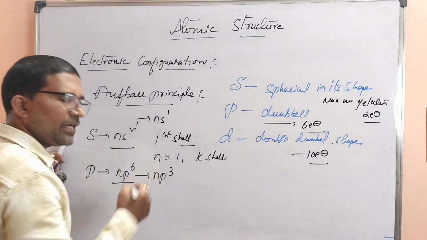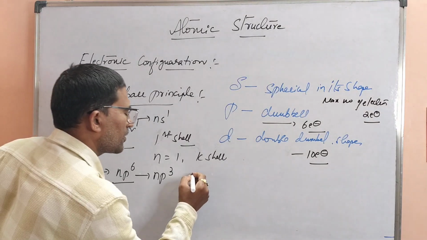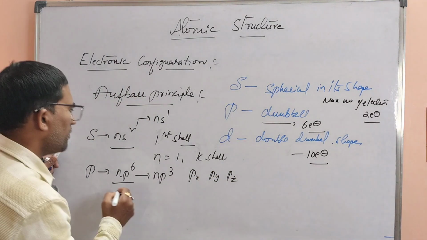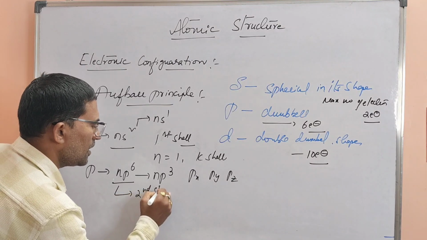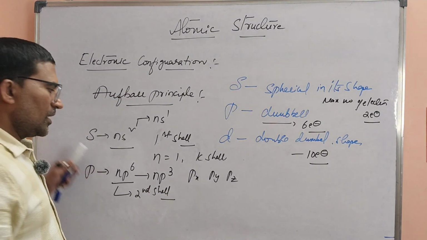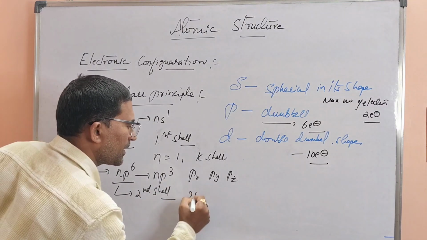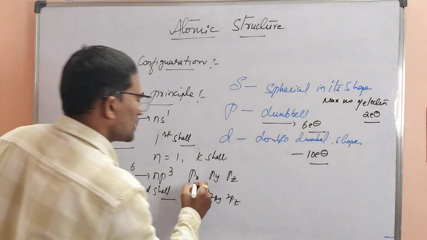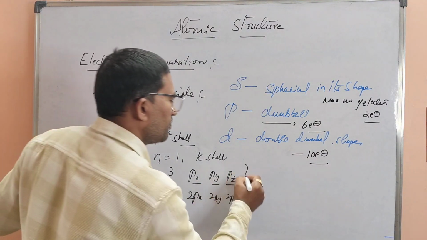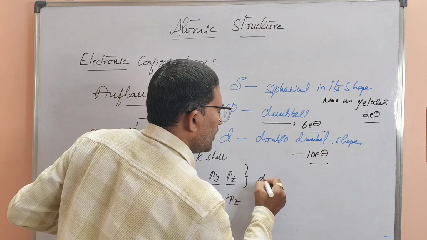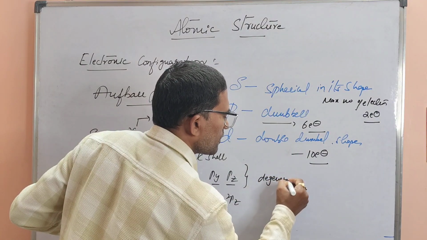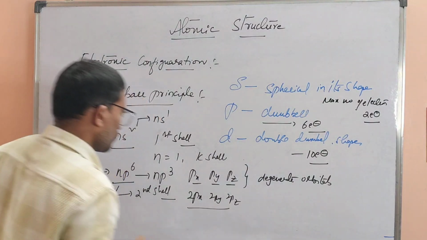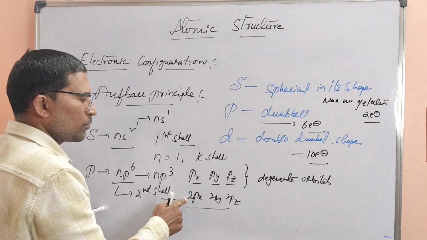In p, we have 3 degenerate orbitals, 3 suborbitals, commonly named px, py and pz. The p orbital starts from the second shell. Remember this: in the second shell, it is 2px, 2py, 2pz.